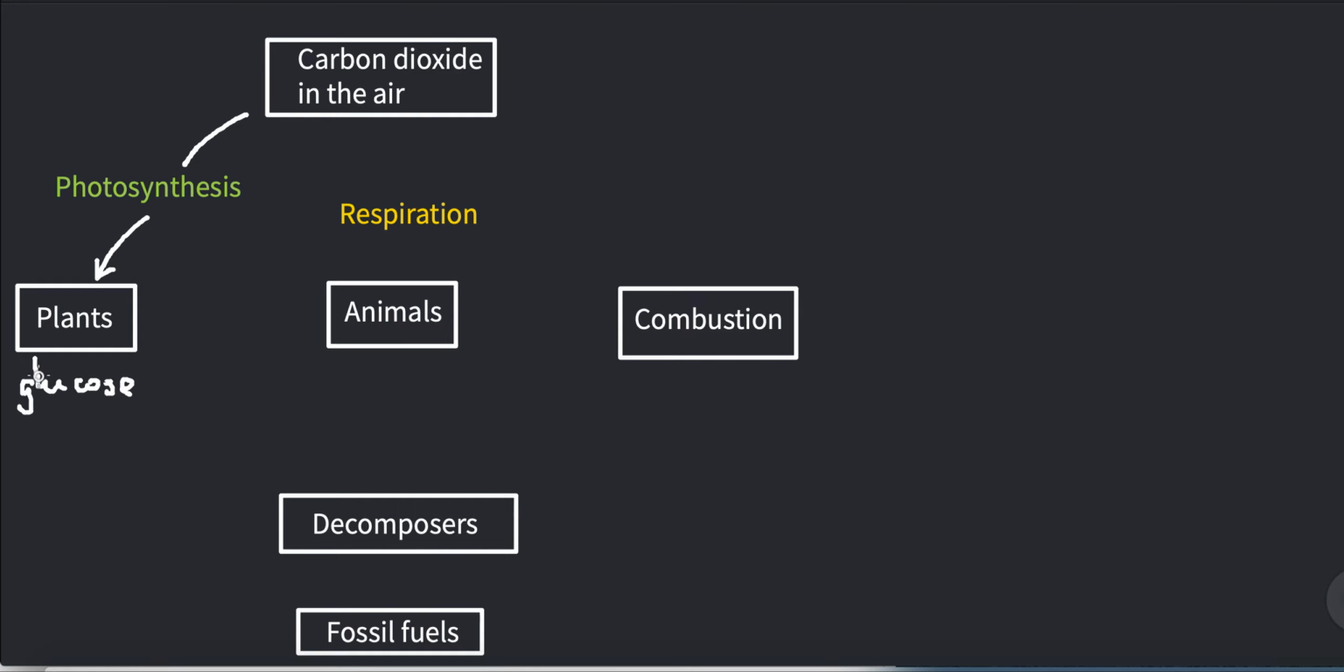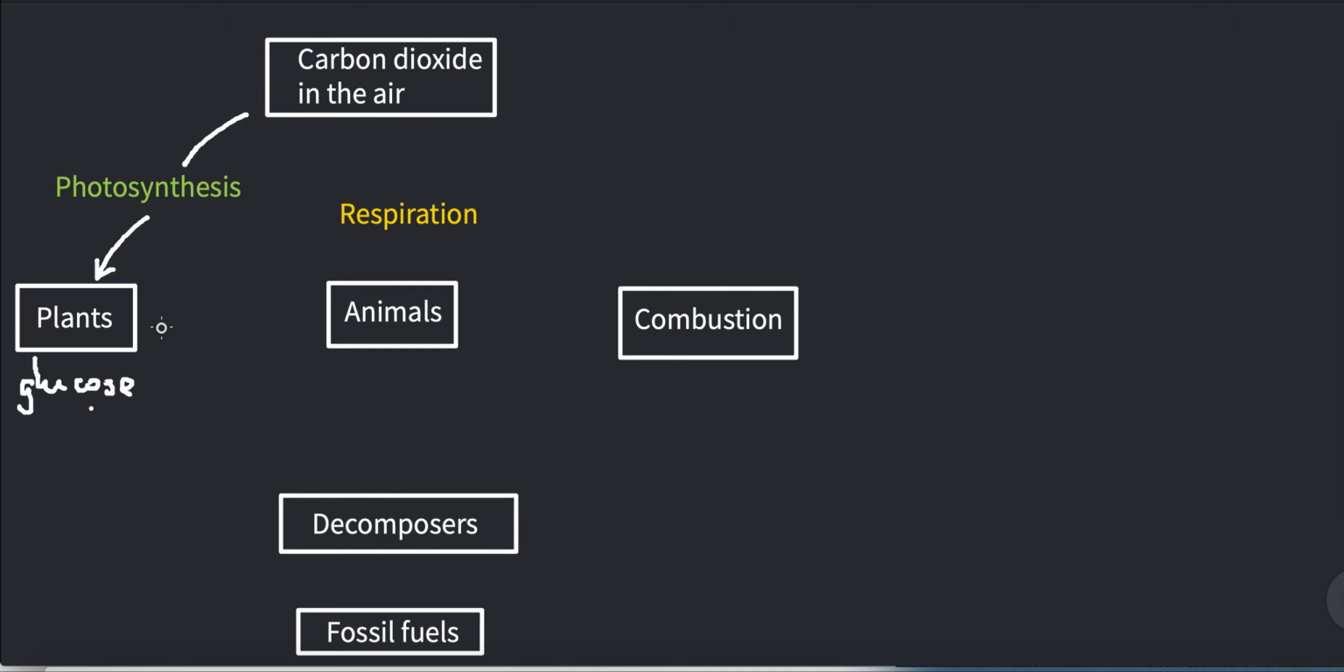Now, glucose is the smallest organic molecule that contains carbon elements, and it also can be turned into many other complex carbon molecules. We call them carbohydrates. Now, once these plants turn carbon dioxide into glucose, the energy is stored in the food.